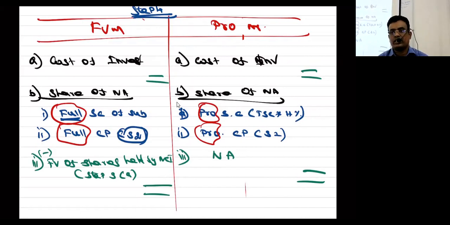Only 3 and 4 will get changed because of the method. We have written how it should come in both methods.